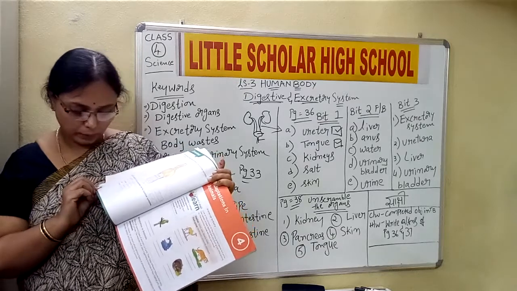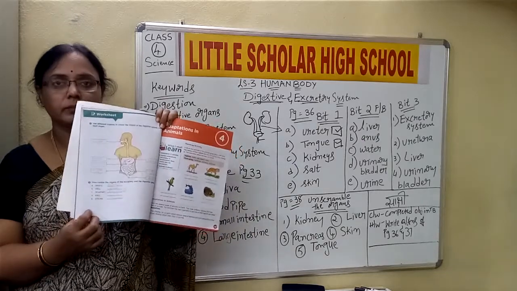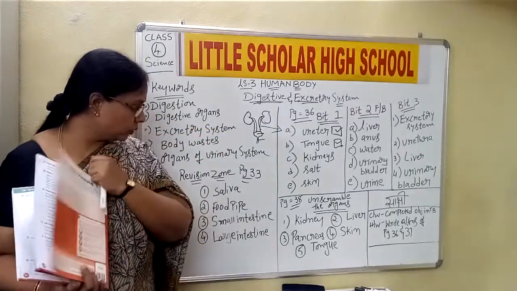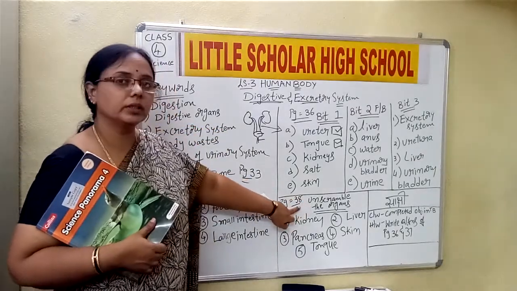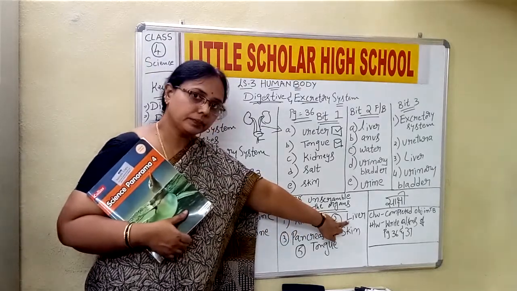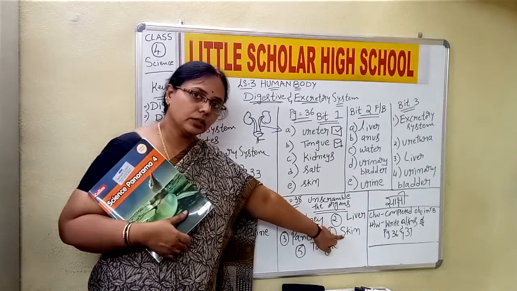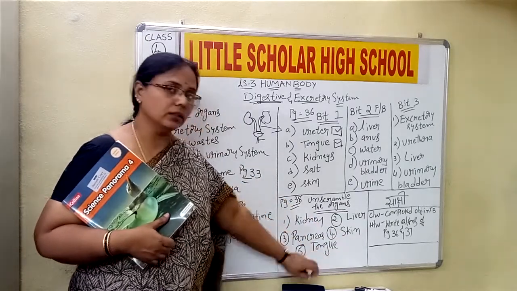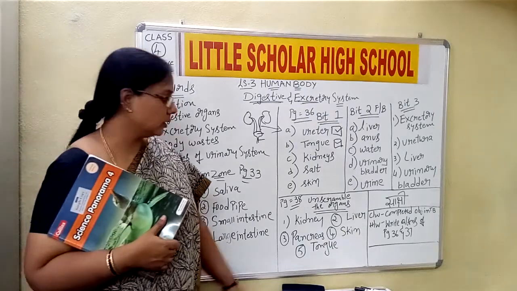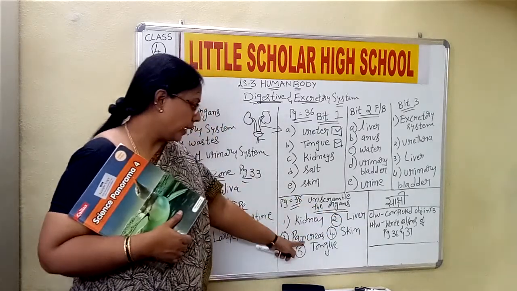Now on the same page, that is page number 38, you have unscramble the organs, the last bit, children. The first one is kidney, second one is liver, third one is pancreas, fourth one is the skin, and fifth one is tongue. I'm repeating the unscrambled organs on page number 38: kidney, liver, pancreas, skin and tongue.